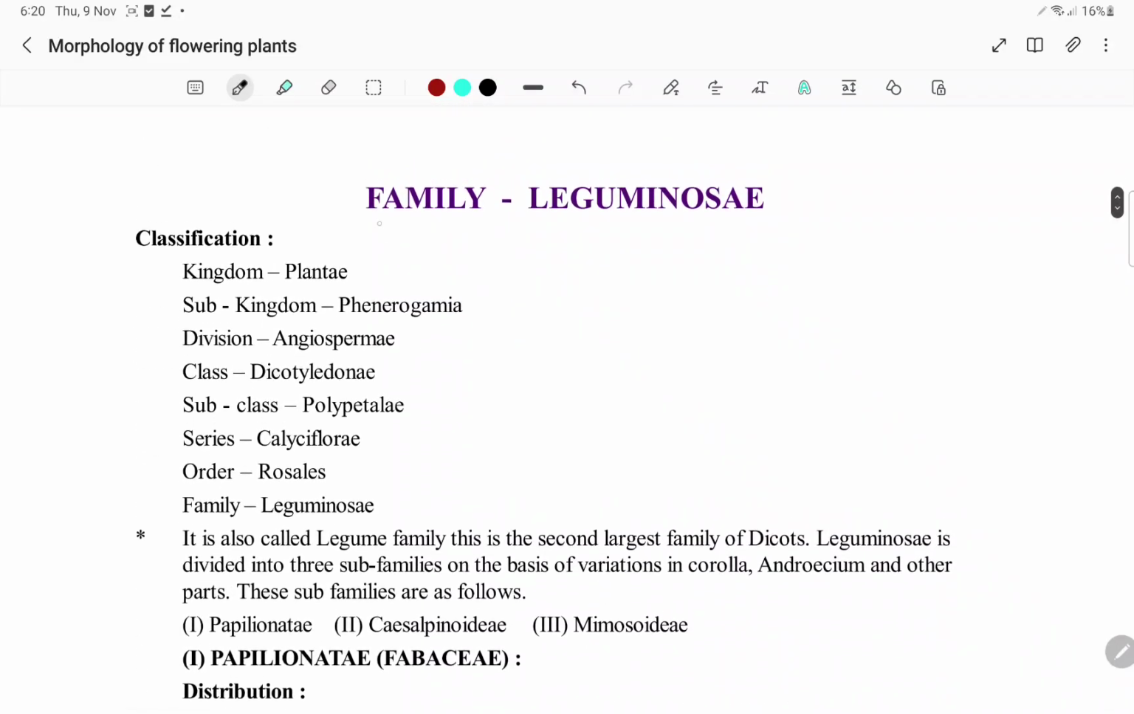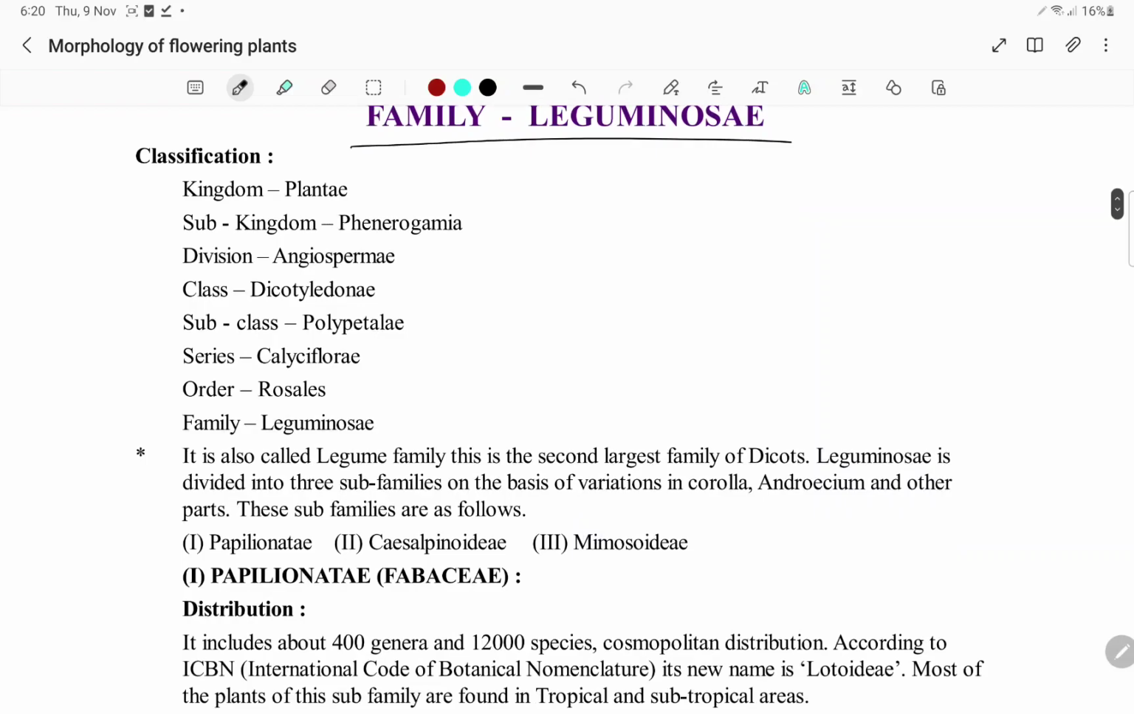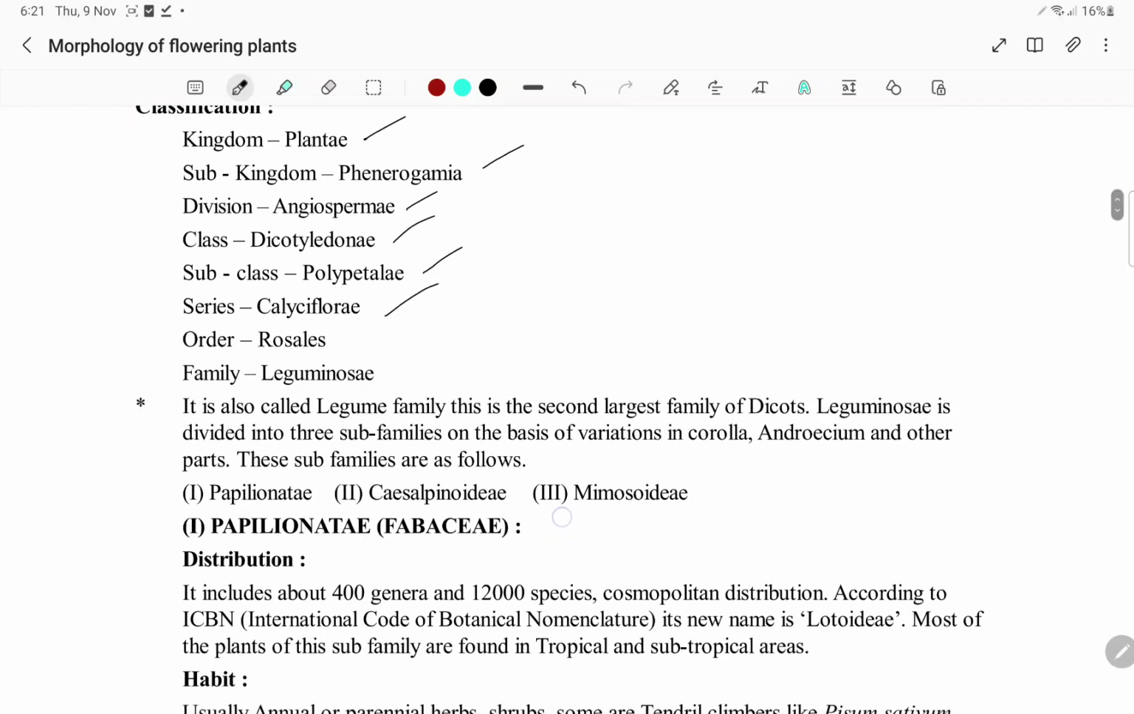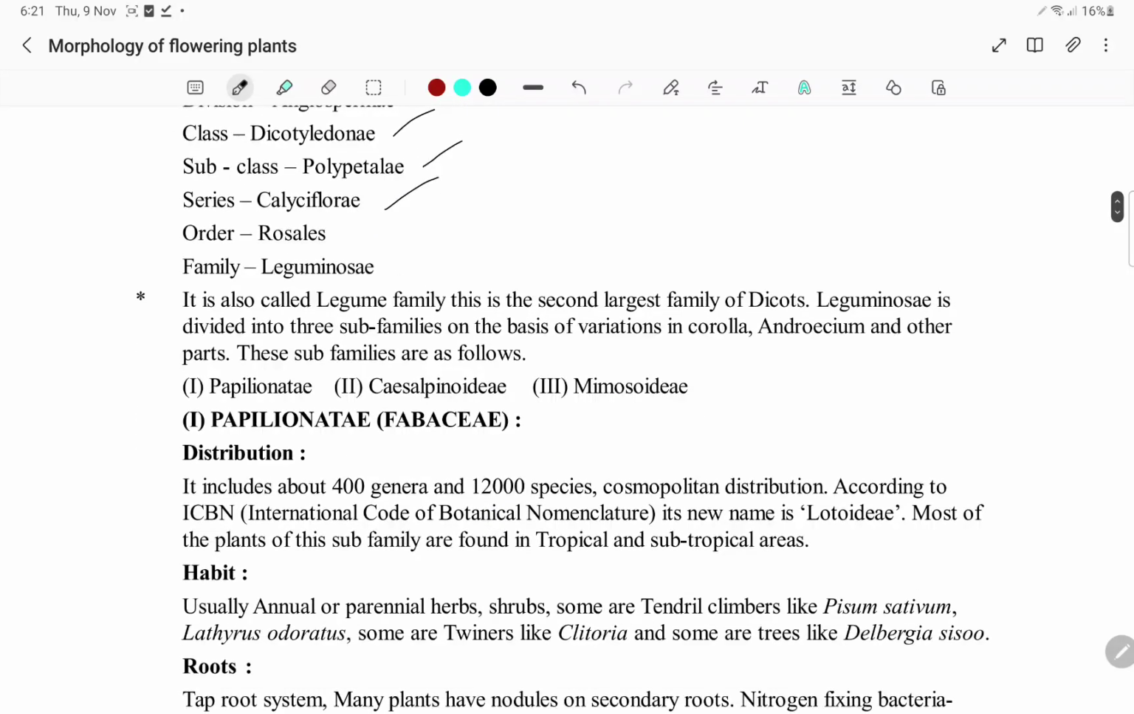Coming to the next, Leguminaceae. In Leguminaceae, the kingdom is Plantae, subkingdom Phanerogamae, division Angiospermae, class Dicotyledonae, subclass Polypetalae, series Calyciflorae, order Rosales, and family Leguminosae. It is also called the legume family, and this is the second largest family of dicots.